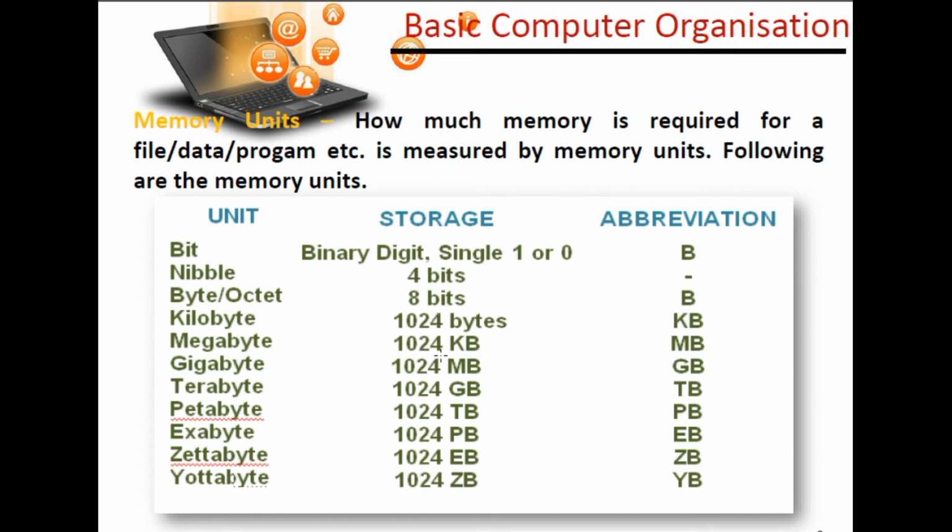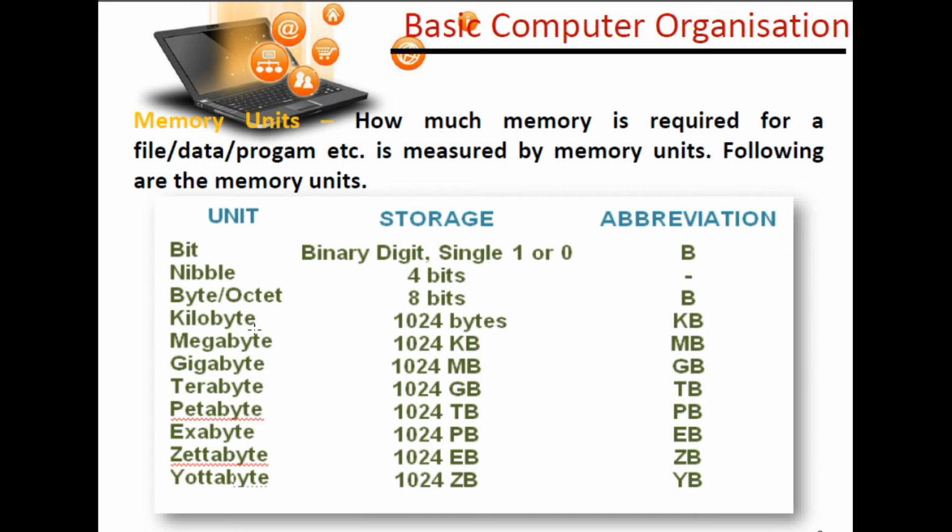Megabyte is 1024 KB. So you can see 1024 is common in all of them. In the sequence after kilobyte, megabyte will come, then gigabyte, terabyte, petabyte, exabyte, zettabyte and yottabyte. So you can easily understand these are in the form of multiplication by 1024.